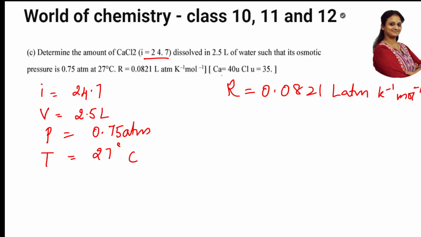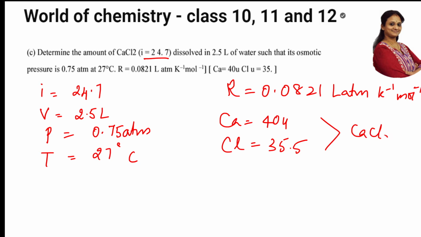They've given calcium and chloride. Calcium, how much is the mass? 40 u. Chloride is how much? 35.5. Now what is the formula? It is CaCl2. So put together, how much will I get? 40 plus 35.5 plus 35.5. It is almost 111. So I'm getting the molecular mass as 111 u, the molecular weight of calcium chloride.